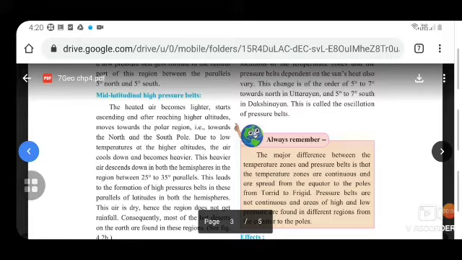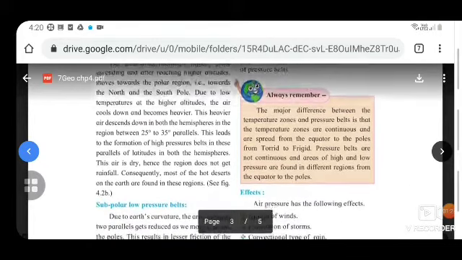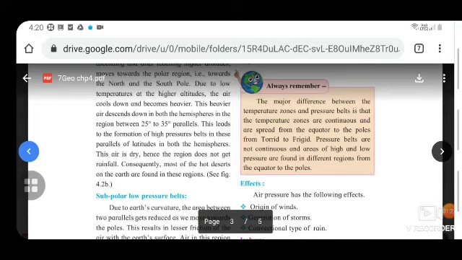Mid-latitudinal high pressure belts. The heated air becomes lighter, starts ascending, and after reaching higher altitudes, moves towards the polar region, that is towards the north and the south pole. Due to low temperatures at higher altitudes, the air cools down and becomes heavier. This heavier air descends down in both the hemispheres in the region between 25 degree to 35 degree parallels. This leads to the formation of high pressure belts in these parallels of latitudes in both the hemispheres. This air is dry, hence the region does not get rainfall. Consequently, most of the hot deserts on the earth are found in these regions.